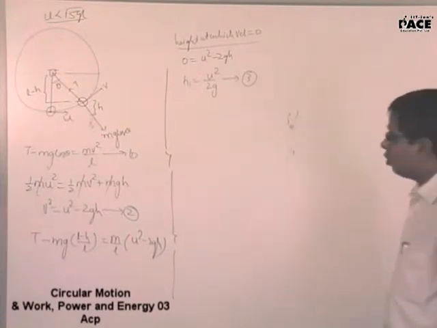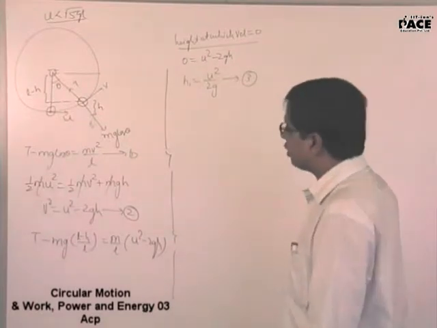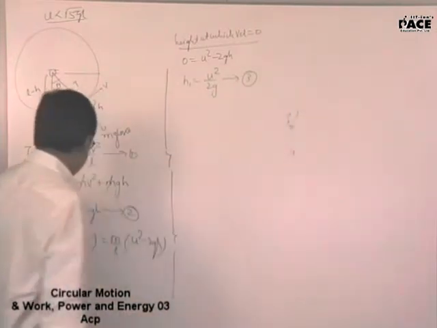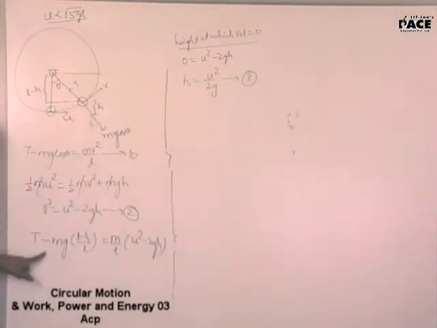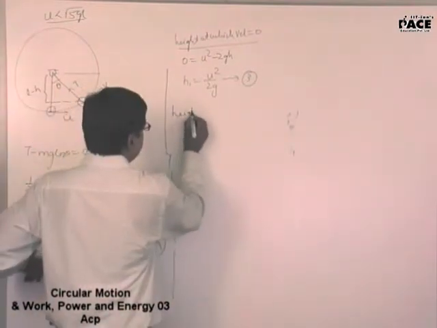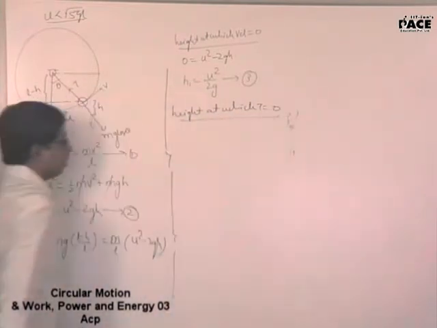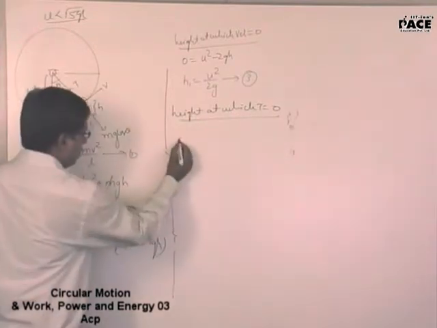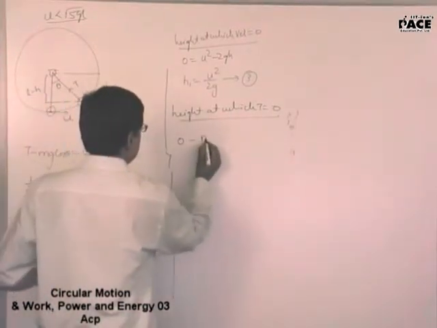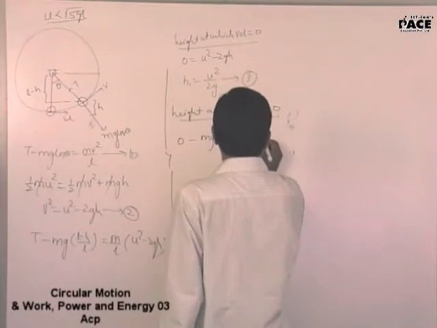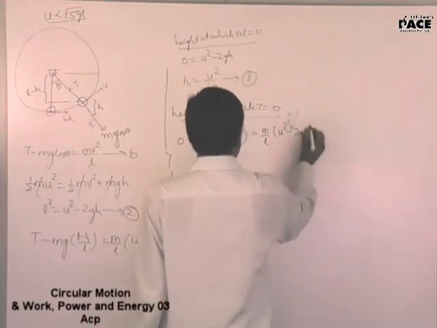Then we are interested to know the height at which the tension becomes zero. Second point, find the height at which the tension becomes zero. Now in this equation I will put tension equal to zero. I will get the height at which the tension becomes zero. Is that making sense? Substitute here, tension is equal to 0, minus mg into 1 minus h by L is equal to m by L into u square minus 2gh.